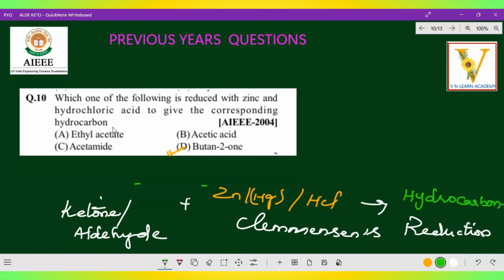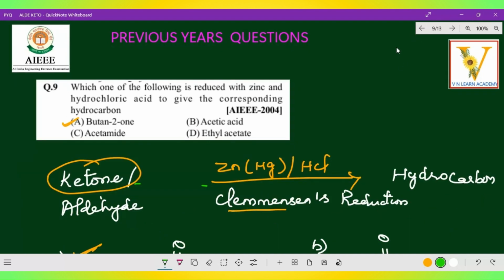Now other than that, even the others have carbon in common, but it is not compulsory that they bring hydrocarbon. Aldehydes and ketones comparatively undergo Clemmensen's reduction, whereas ethyl acetate, acetic acid and acetamide do not go through this kind of reaction. Hope you got the clarity now about the correct option. The same question was repeated, which shows how important it is, please note it down.